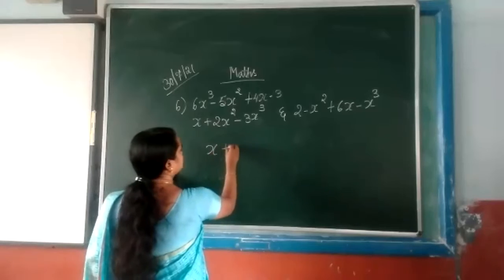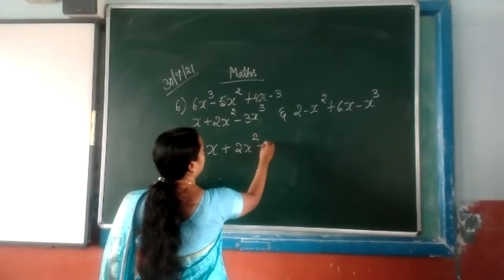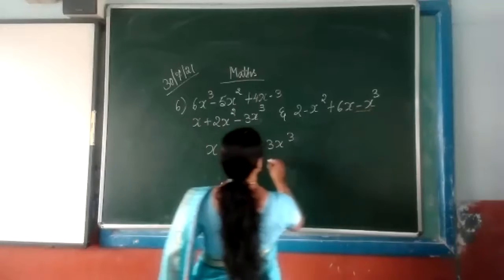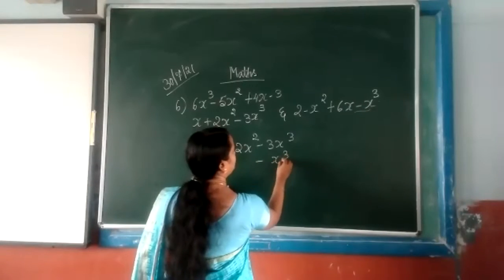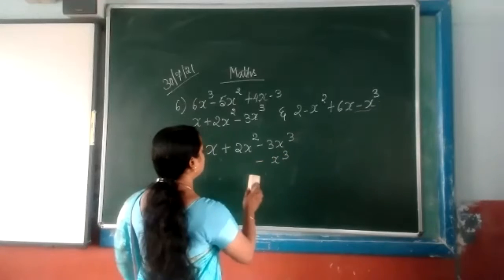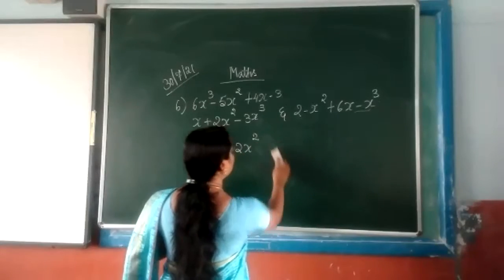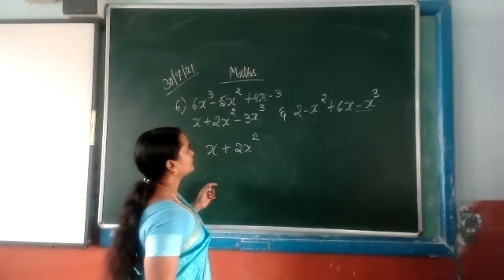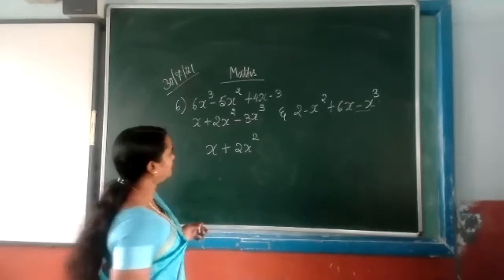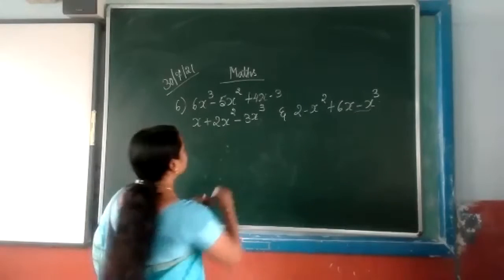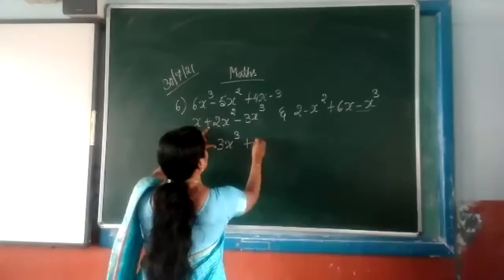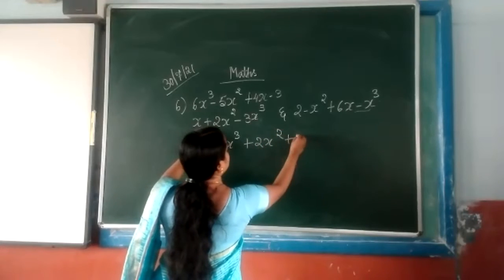Okay. Here, x plus... leave a little space here. According to the power, we will write it, then it will be easy for you. So minus 3x cube plus 2x square plus x.